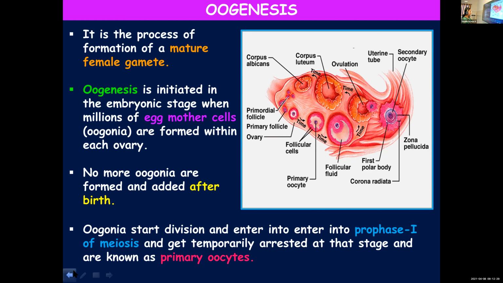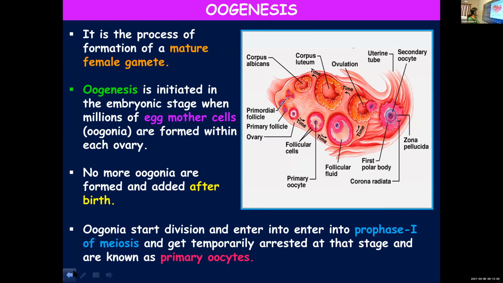These oogonia start meiotic division, and once they enter into prophase 1 stage, the division will get suspended, and at that stage you call it primary oocytes. The primary oocyte will remain as such, but it will undergo some changes. I'll repeat once again.